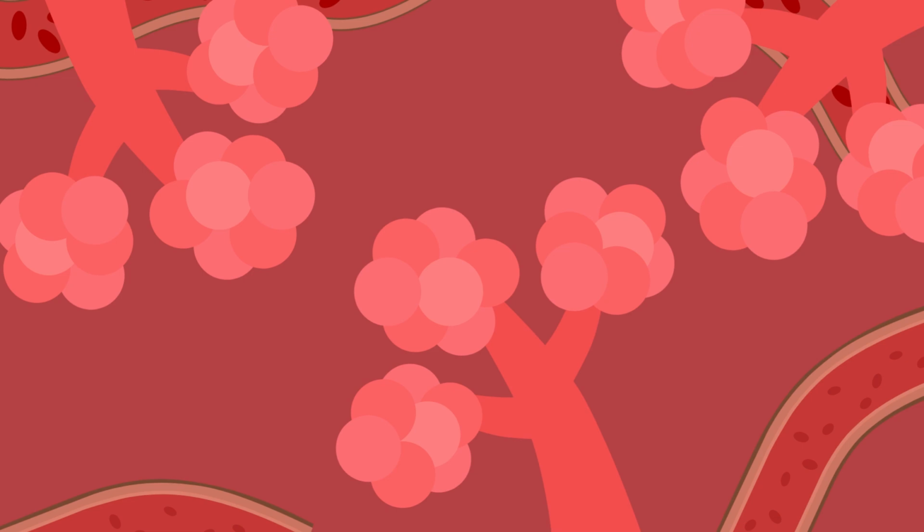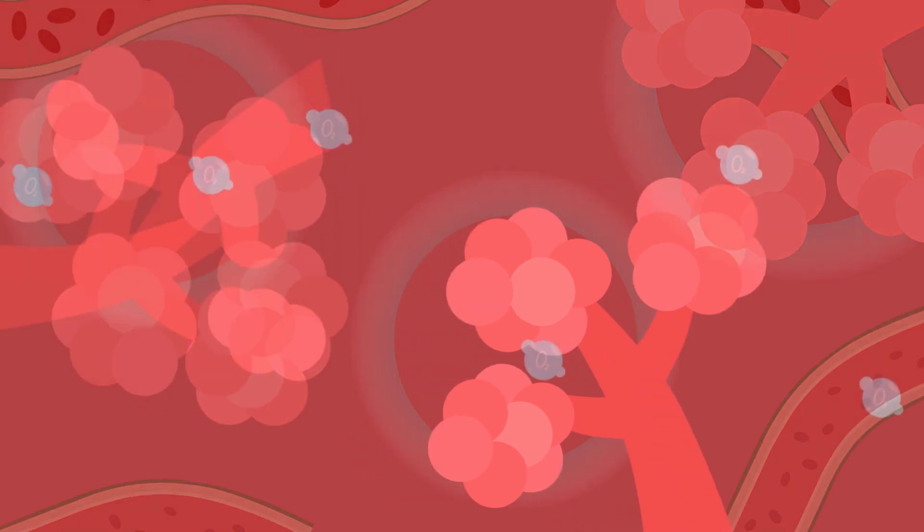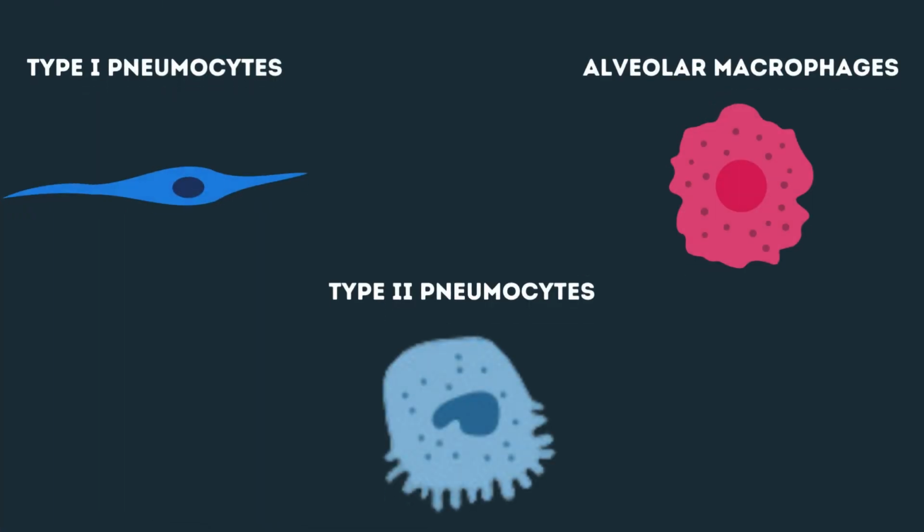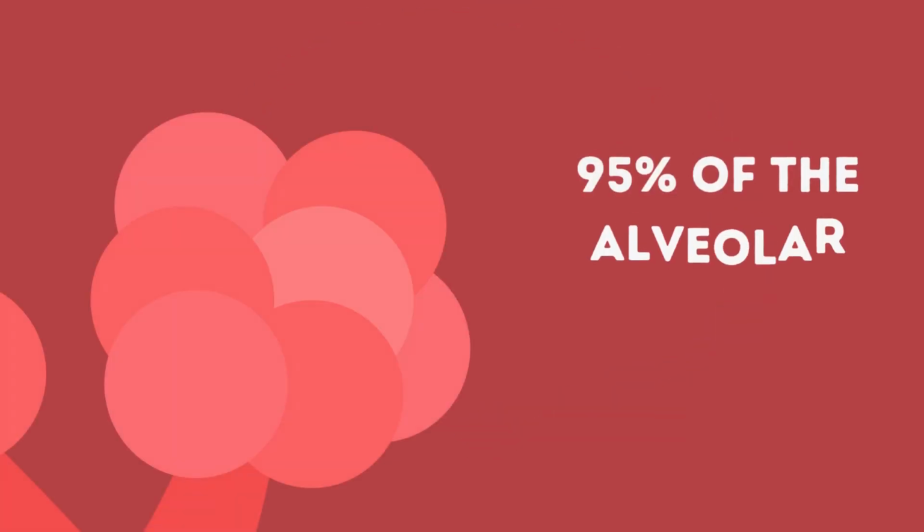These tiny sacs significantly increase the surface area for gas exchange and must endure constant expansion and contraction with each breath. Alveoli are lined by a singular layer of cells and contain three specialized types: type 1 pneumocytes, type 2 pneumocytes, and alveolar macrophages. Type 1 pneumocytes cover 95% of the alveolar surface.